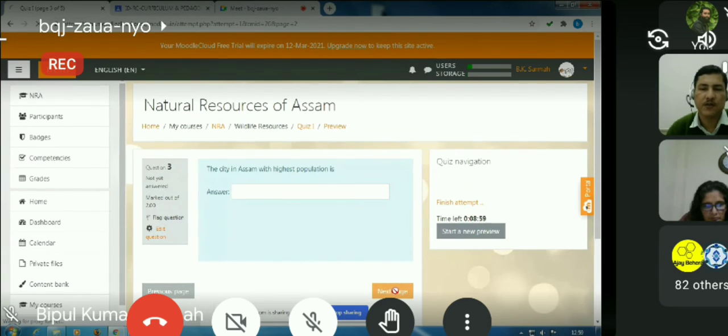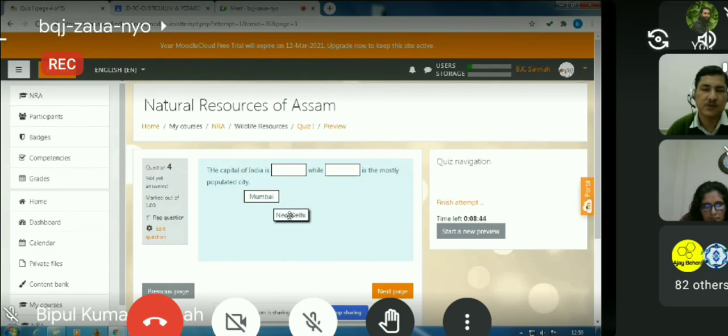We go to the next page, then you will see that this is a drag and drop into text type question. So here the student can drag these boxes into the appropriate place. So the capital of India is New Delhi, and Mumbai is the most populated city. Okay. So this way we have this nice interactive type question for students.